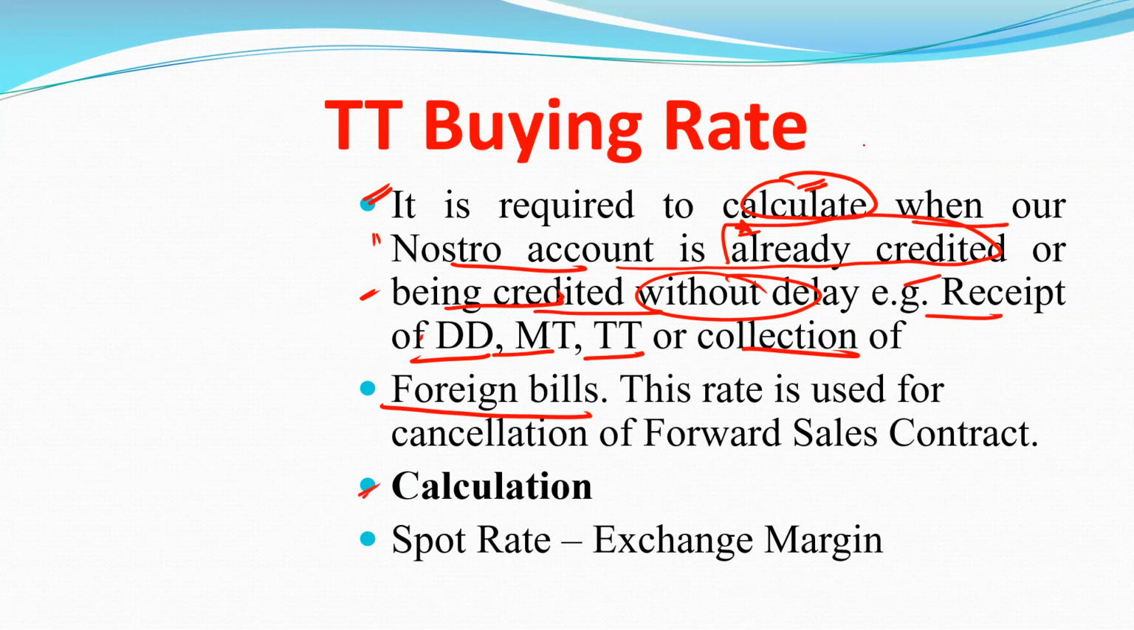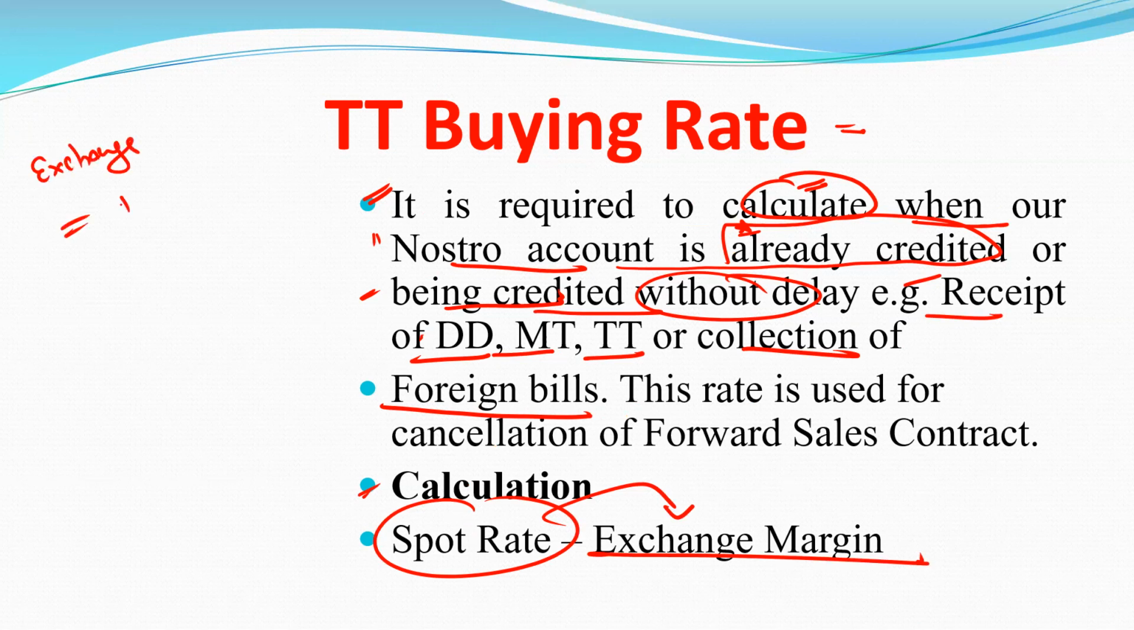So what is the formula for calculating TT buying rate? It is equal to spot rate minus exchange margin. And how do we calculate exchange margin? Basically it is the bid rate, or we can say spot into margin. They have provided the value of the margin in the question. We will clear this point with the help of one question.